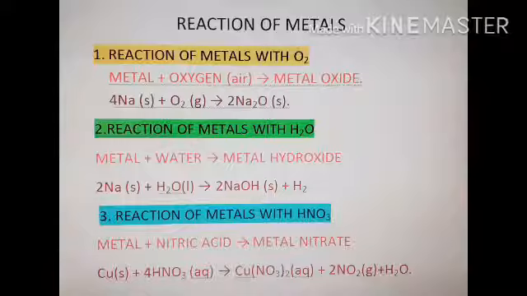Let's take sodium. When it reacts with O2, which is present in air and is gaseous in state, and sodium is solid in state, we get sodium oxide which is solid in state. When we balance it, we take 4 Na, which is solid in state, plus O2 gives 2 Na2O. So dear children, I am sure you will never forget that whenever any metal reacts with O2, you get metal oxide.